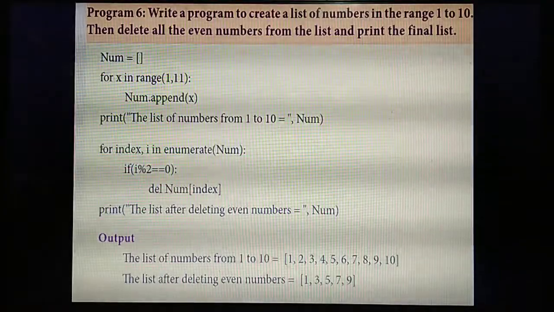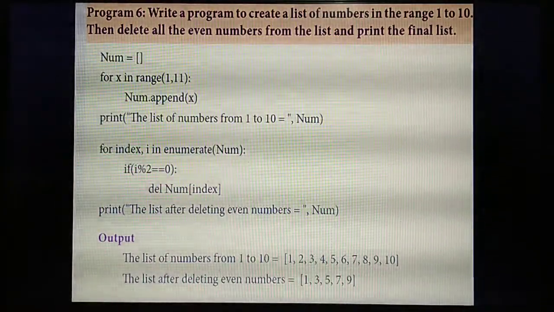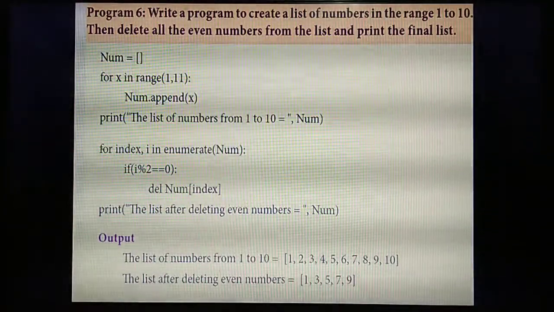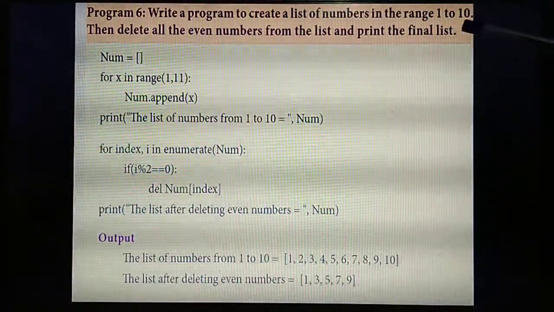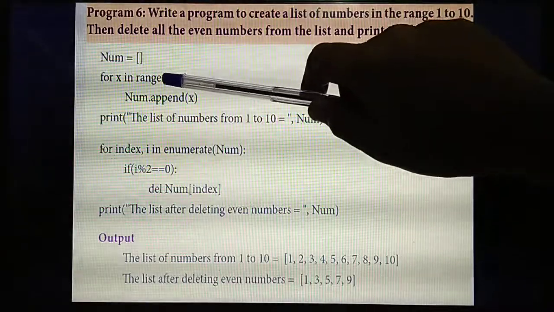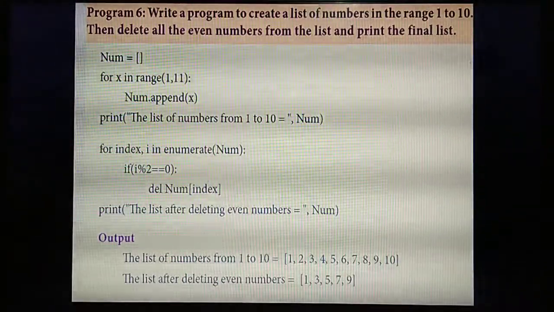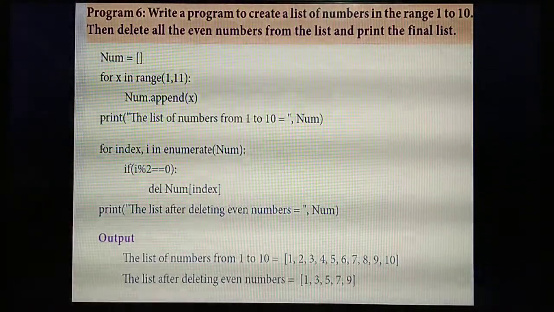What is the name of the list? Num. Next, you are going to create numbers from range 1 to 10. So 1 to 10 means you need to give 1, 11, because the last number is always minus 1. 11 minus 1 is 10, isn't it?